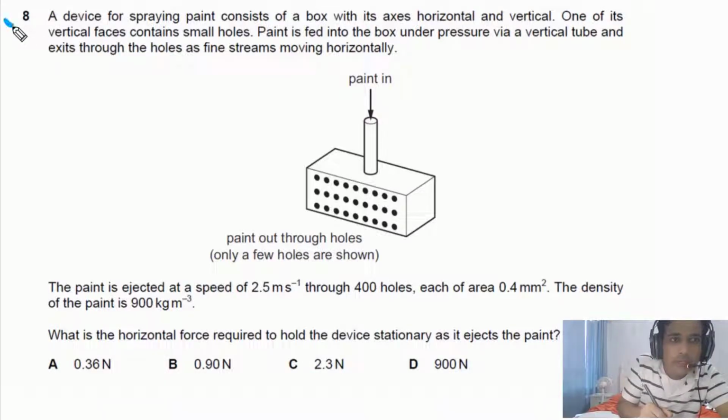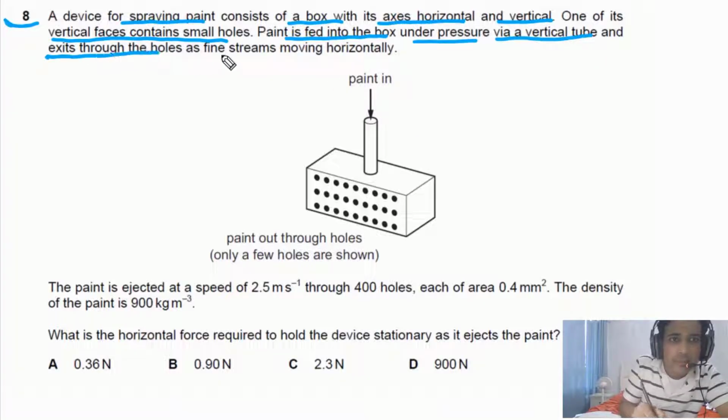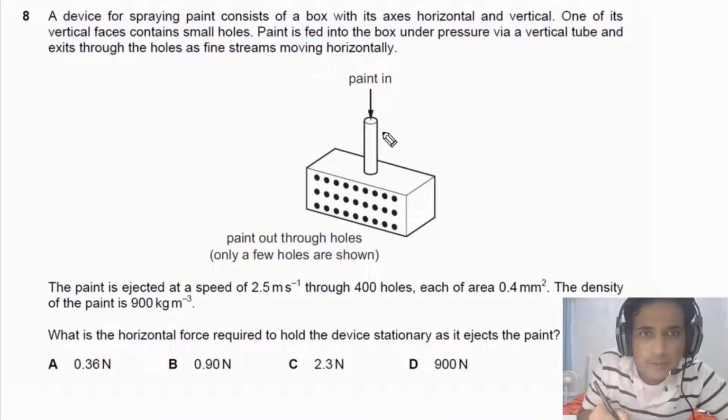For question number 8, it is given to us that a device for spraying paint consists of a box with its axis horizontal and vertical. One of its vertical faces contains small holes. Paint is fed into the box under pressure via a vertical tube and exits through the holes as fine streams moving horizontally.